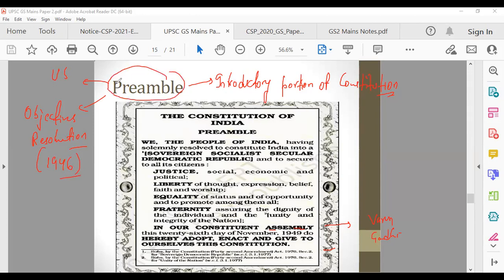So sometimes they will even tell you that the Indian preamble is inspired from the US. That is correct. They can even tell you that the Indian preamble is inspired from the objective resolution, which was passed in our Constituent Assembly. What is the Constituent Assembly? It is the body which is making the Constitution for us. So that is also correct.